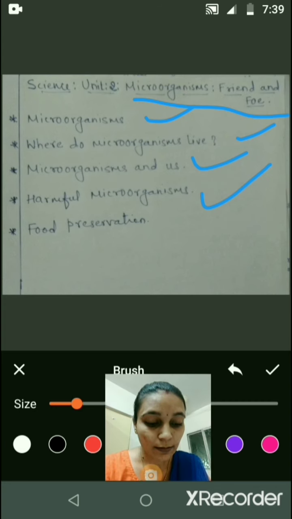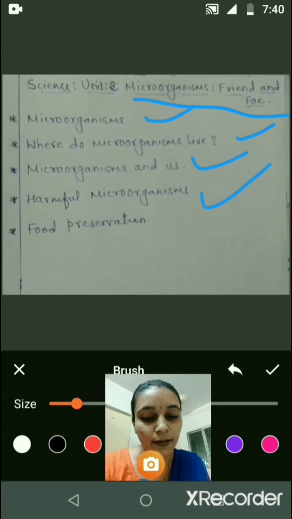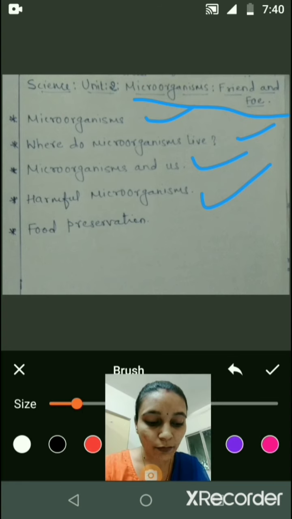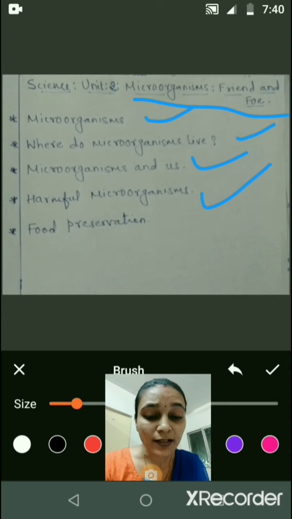Disease causing microorganisms in plants. Several microorganisms cause disease in plants like wheat, rice, potato, sugarcane, orange, apple and other plants or trees. Okay, these diseases reduce the quality of the crop.